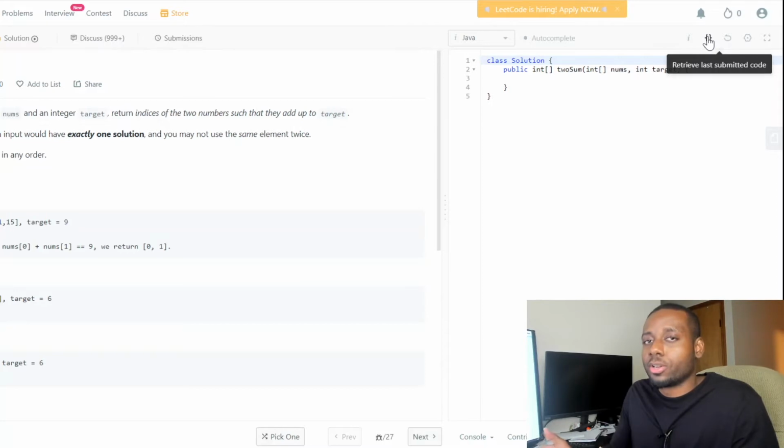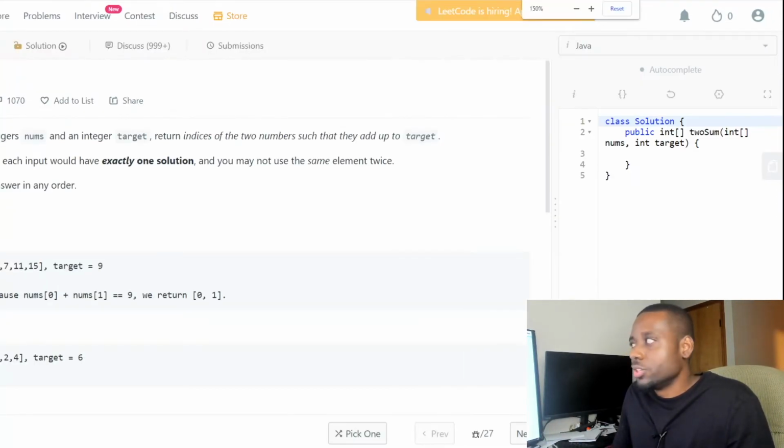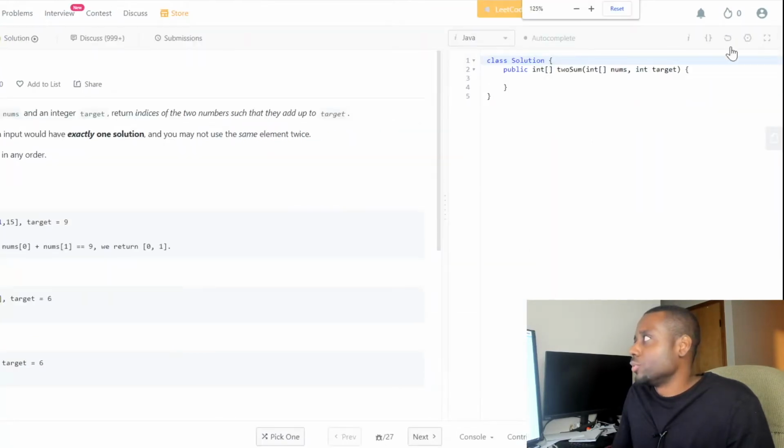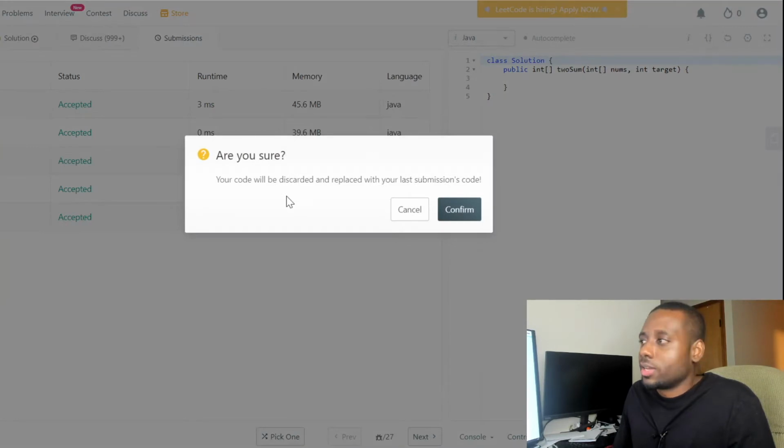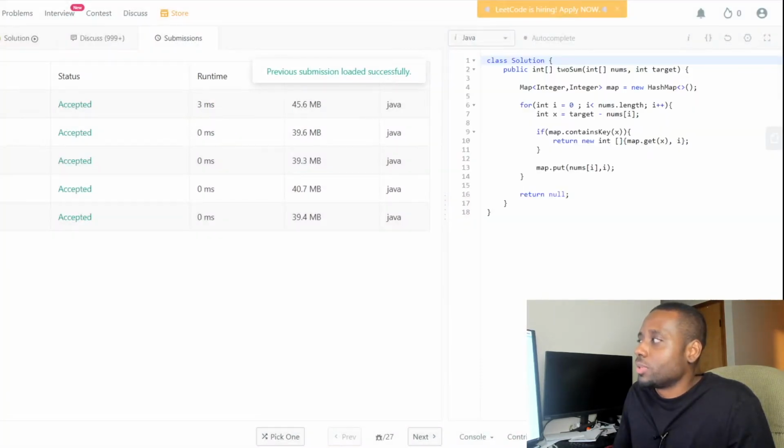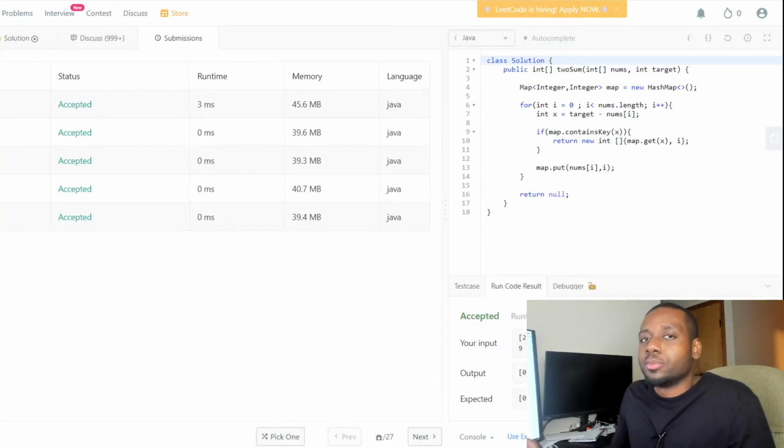Let's say you're preparing for an interview and you've done problems years ago, and you want to quickly retrieve and review them. Instead of going to submissions, copying and pasting the code in here, and then running it, you could easily press retrieve last submitted code right there. It populates everything, and then you can easily run the code in just a few clicks of a button. This is a great feature that I use myself and it really helps me out a lot, especially when I'm reviewing problems.